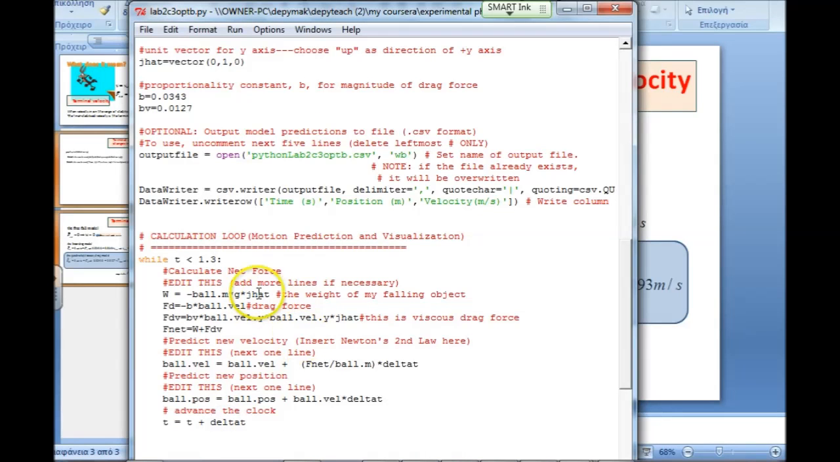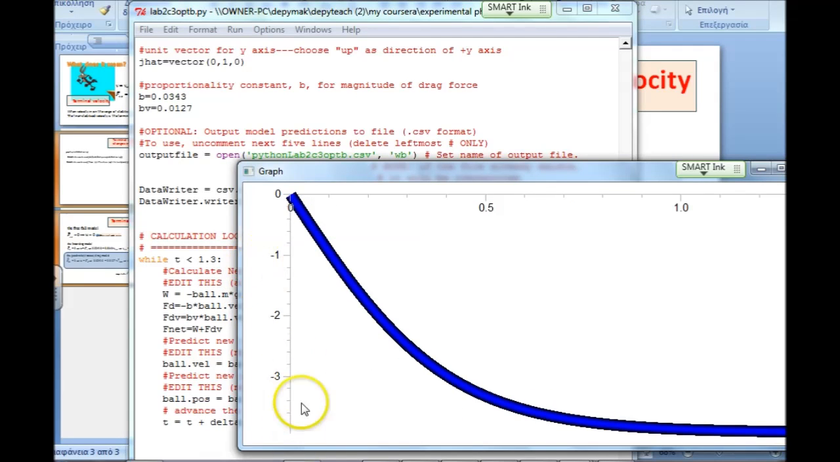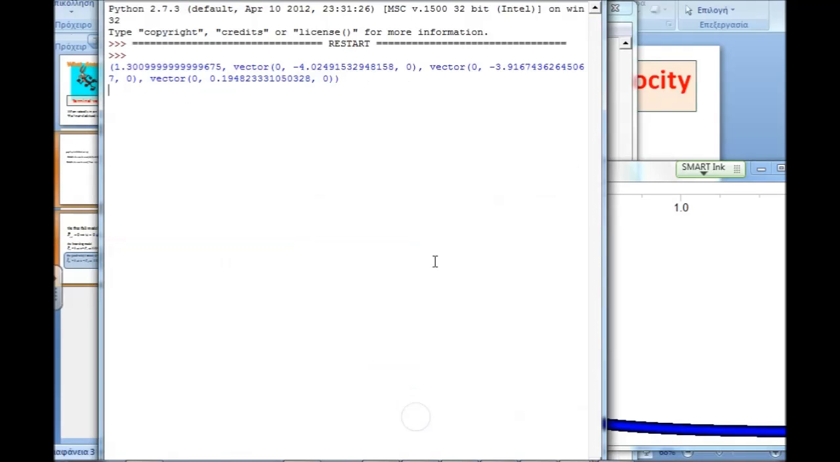Well, I estimate that this happens when t equals 1.3 seconds. Running the program, we found that the graphical representation of velocity versus time gets stabilized, as you see here, and the magnitude of the terminal velocity is about 3.916. Not a bad estimation, I suppose.